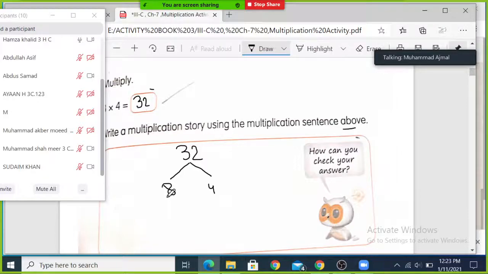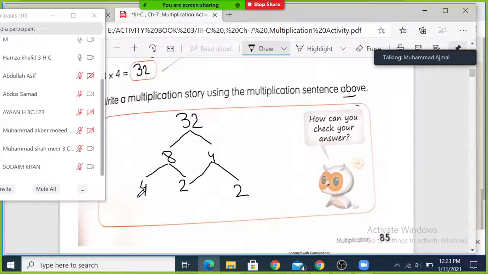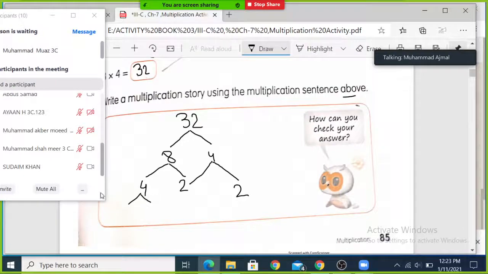Now 8 can also be broken into two numbers. For example, 2 multiplied by 4, and 4 can be broken into 2 multiplied by 2. Students who are sitting with books, who will read it? Next page. Anyone?